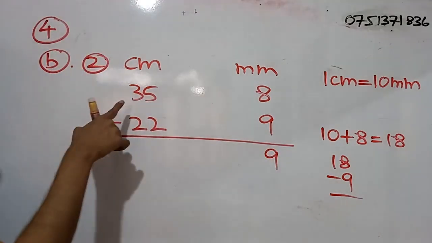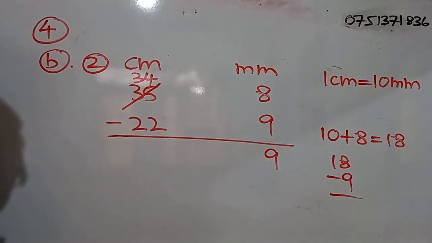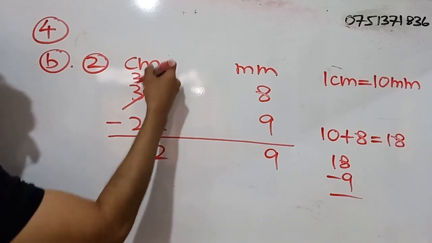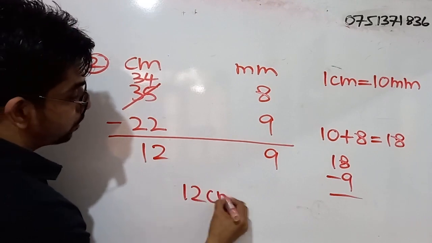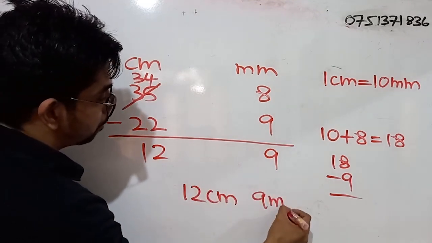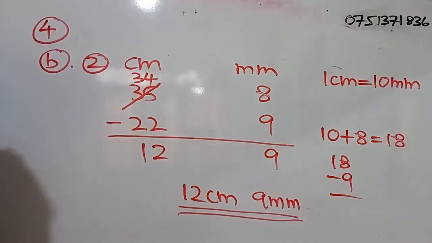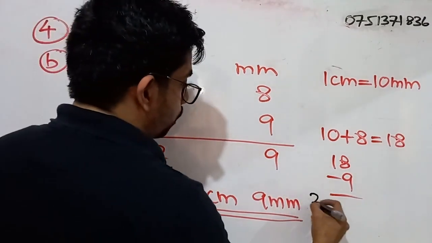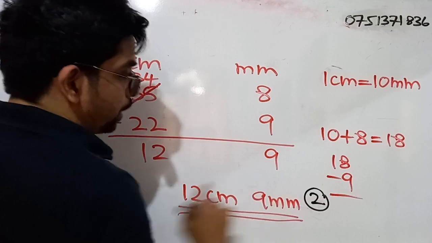Right. Now here, what is the remaining amount of centimeters? 34. 4 minus 2, that's a 2. 3 minus 2, that's a 1. So here the answer is what? 12 centimeters and 9 millimeters. Right. So for the correct answer, you will be getting 2 marks. So you really need to mention the units.